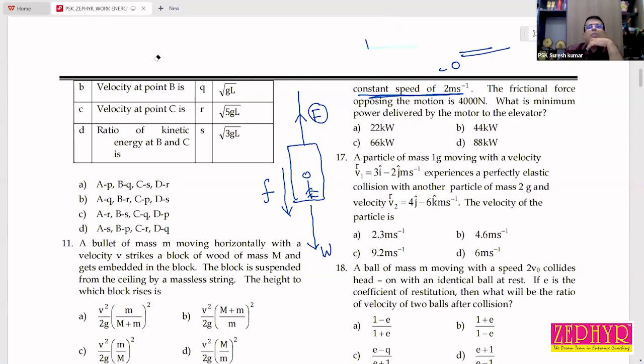Then what is the minimum power? Power is equal to F dot v. So power is equal to Fv cos 0, because we need to find the power delivered by the motor. The motor is exerting force in the upward direction, and the system is also moving upward. So the angle between force and speed is 0. They are in the same direction, that's why we put cos 0. So that is equal to Fv. This F can be replaced with small f plus mg, into speed.